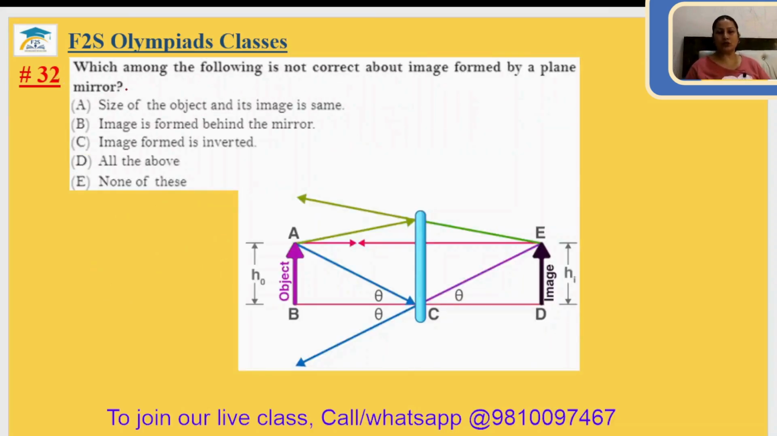Question number 32. Which among the following is not correct about image formed by a plane mirror? So this is the plane mirror and object is here, image is here. The size of the object and its image is same. Yes, you can see. Image is formed behind the mirror. This is also correct. Image formed is inverted. No, this is the erect image. सीधी image बनती है इसमें. Inverted means the ulti image. तो उल्टी तो बनती नहीं इसमें. 32 answer will be option C.